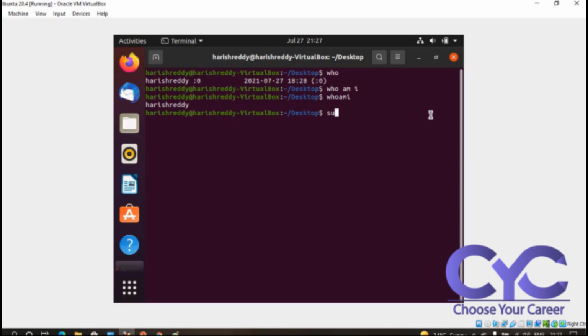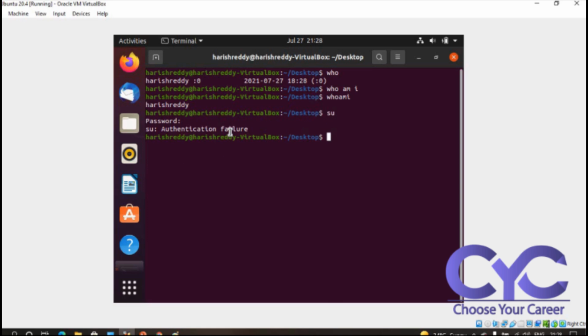So here I am using su. It will ask me for a password. I am using my current password, 1234. My password is wrong, so see here, my authentication will fail. Authentication failure will happen. Here I am switching this dollar to hash. So the authentication failure is the problem with su.